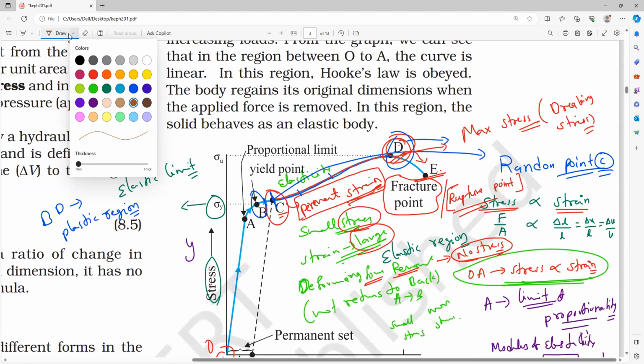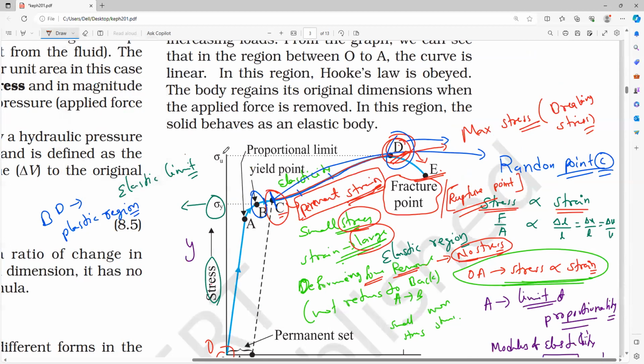But there are substances where there is no permanent change at all. There is no yield point. Note it, everybody, yield point: there is no permanent change. Directly, whatever you extend, it will extend. At a certain point, it will completely break. Can you tell me what is that example? There is no yield point, so after attaining that point, it breaks.